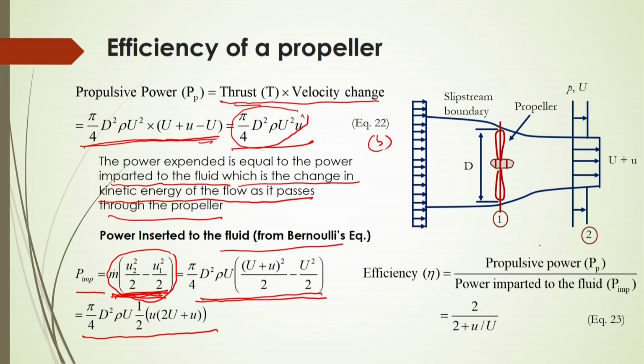After substitution and simplification, the efficiency of the propeller can be calculated by this equation, that is 2 by 2 plus u by u capital.